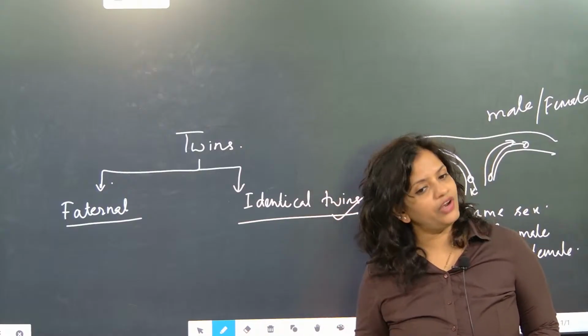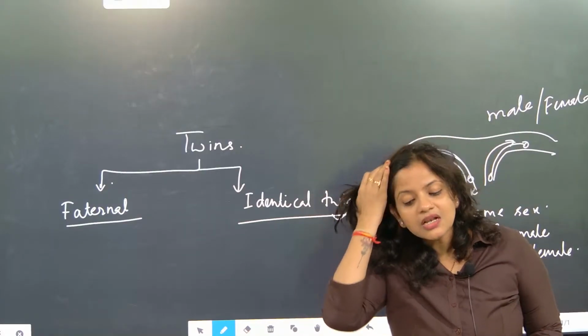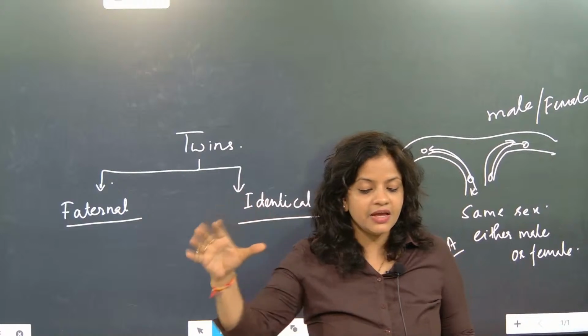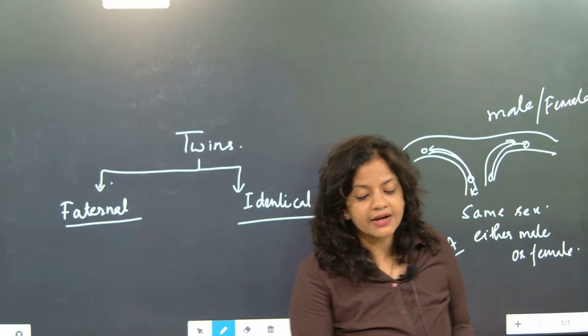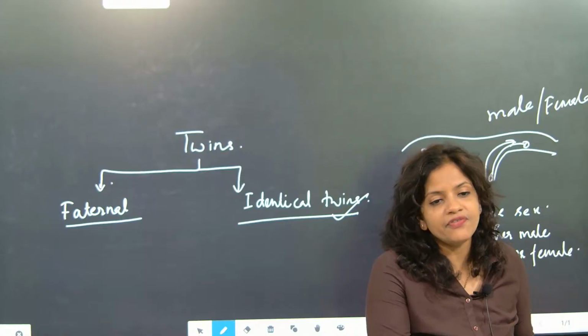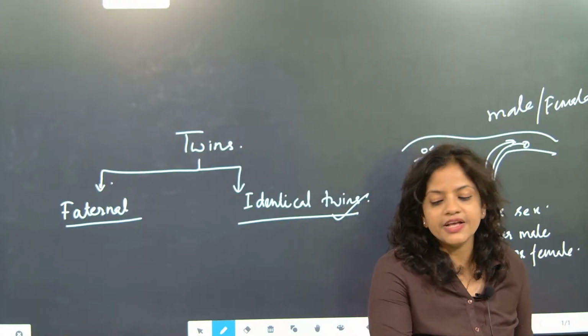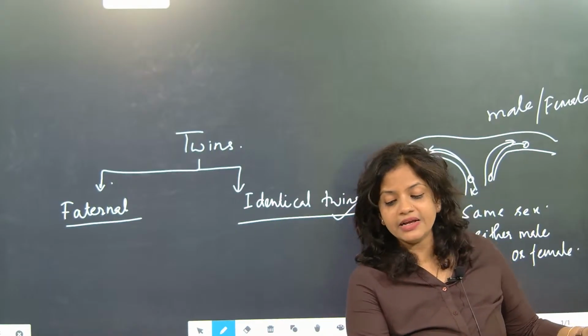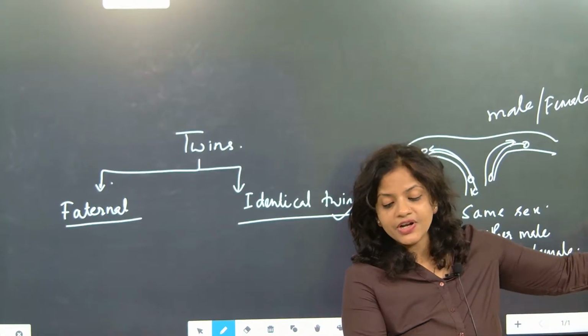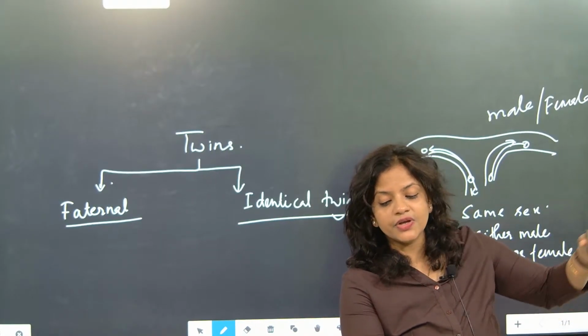Behavior is different. Even after having the same DNA, we cannot interpret that their personality, behavior, understanding, knowledge, everything will be the same.